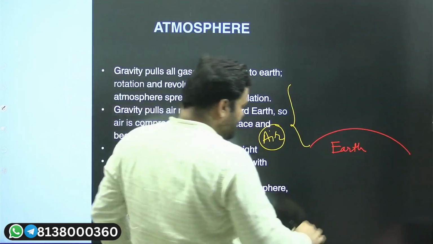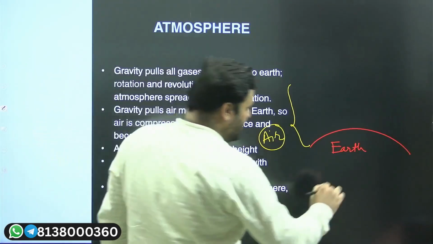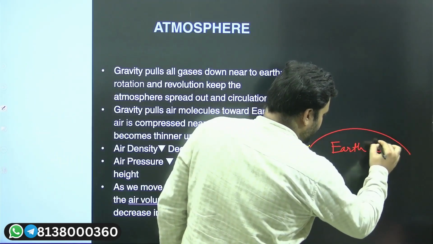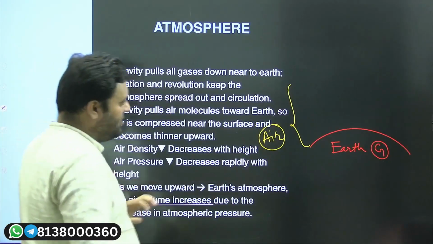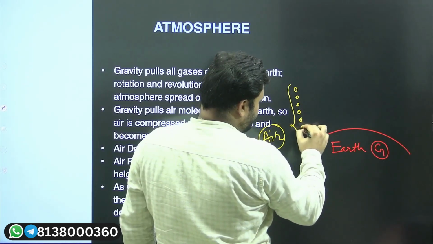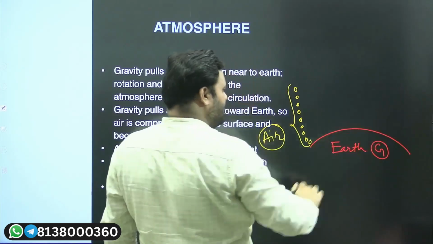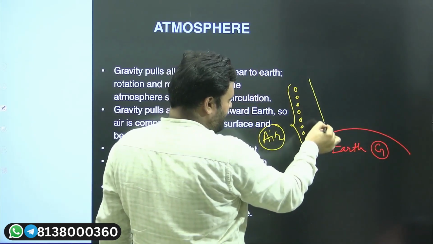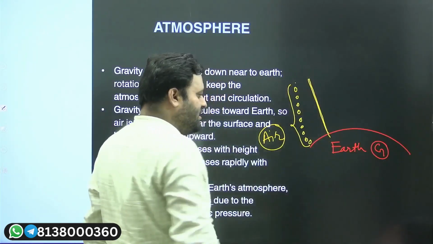atmosphere. It's because of the gravity of our earth. What will happen? The air which is surrounding the earth, suppose this is the air. Okay. So we have air around this earth. Let's say this is one resemblance of the air which surrounds the earth.